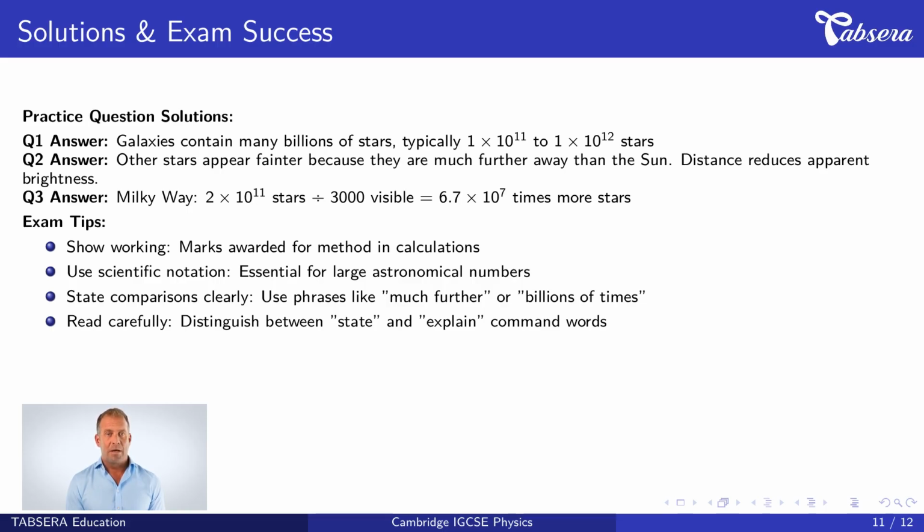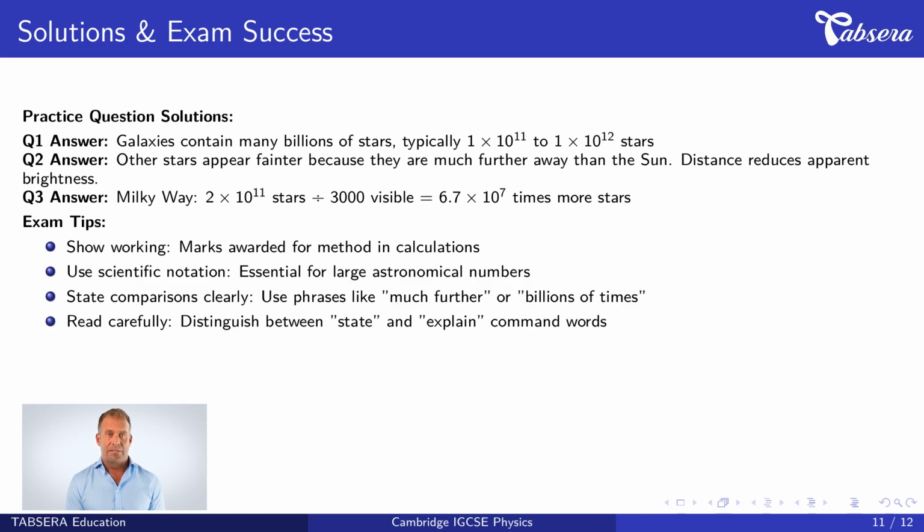For question 3, we calculate 2 times 10 to the power of 11 divided by 3,000. Converting 3,000 to scientific notation gives 3 times 10 to the power of 3. Dividing gives 6.7 times 10 to the power of 7, meaning the Milky Way contains about 67 million times more stars than we can see.